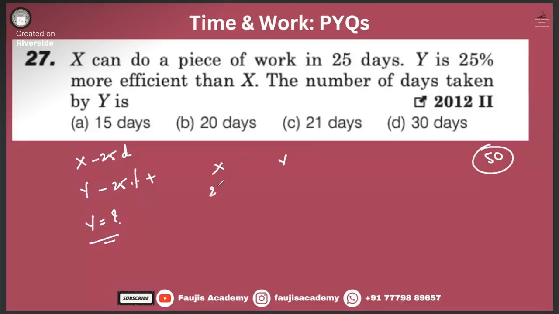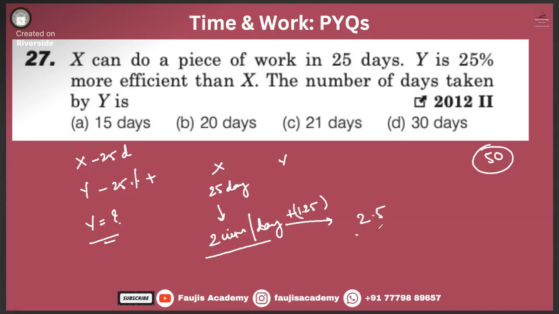Since X takes 25 days, X will be doing 2 units of work every single day. And Y is 25% more efficient, so can we multiply by 1.25? How much is this number? It is 2.5. That means Y will be doing 2.5 units of work every single day.